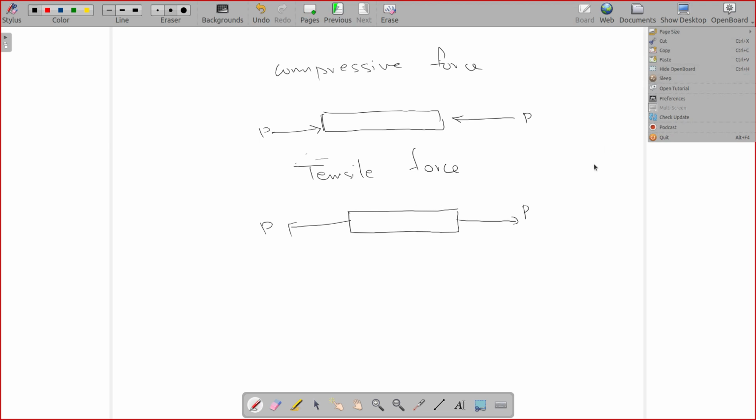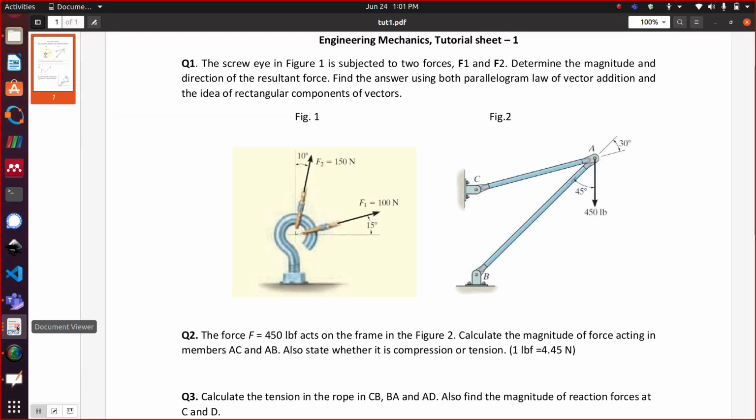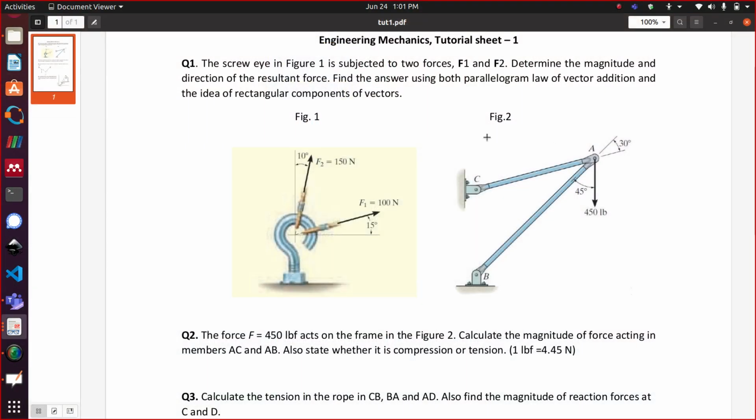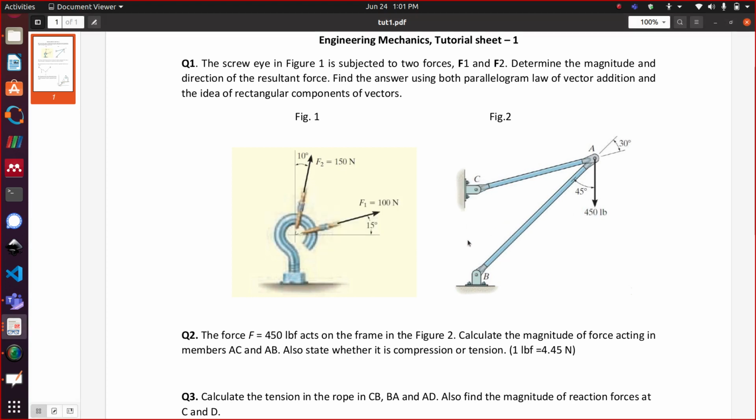Now the question here is to calculate the magnitude of force acting on the members AC and AB, and also state whether it is under tension or compression. Can you guess whether AC will be under tension or compression?